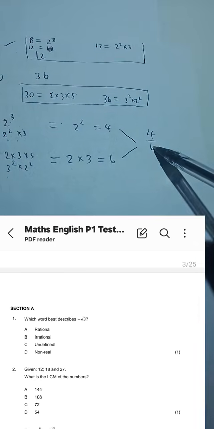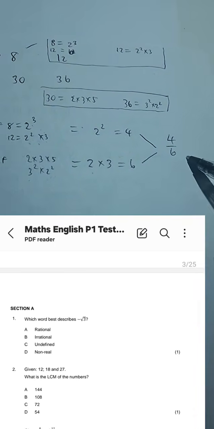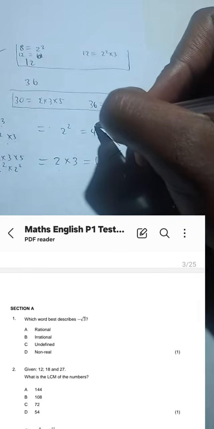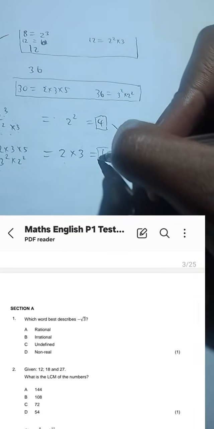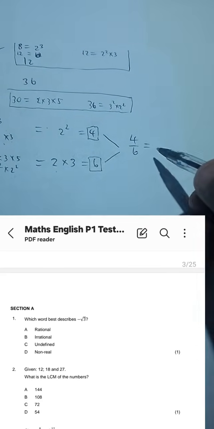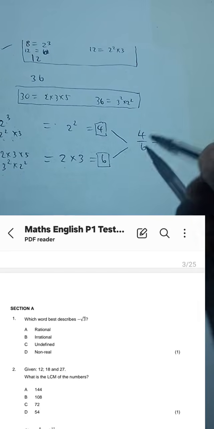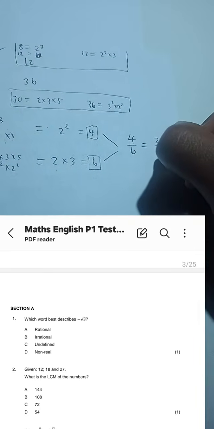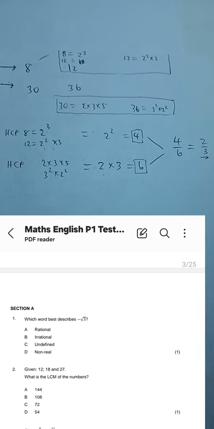4/6. That is our fraction highest common factor. The 4 in the numerator, the 6 for the denominator. But this can be simplified, guys. 4/6 gives us 2/3.